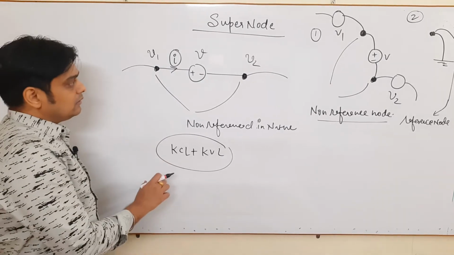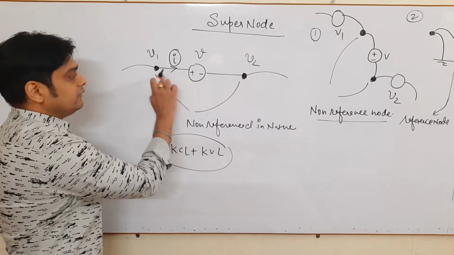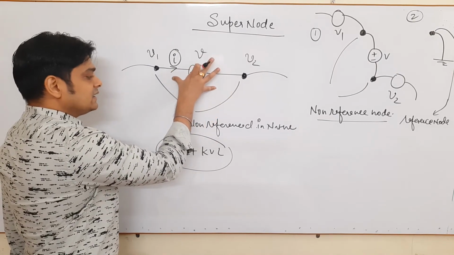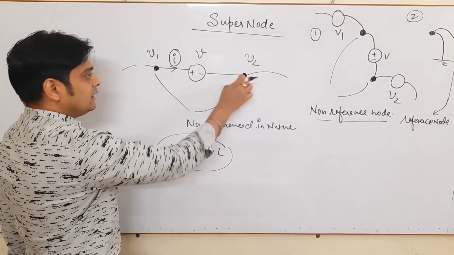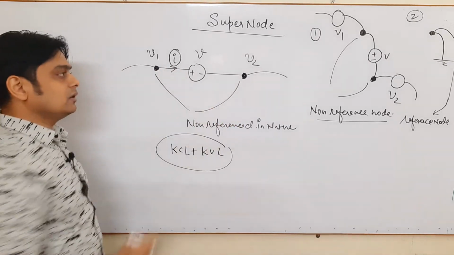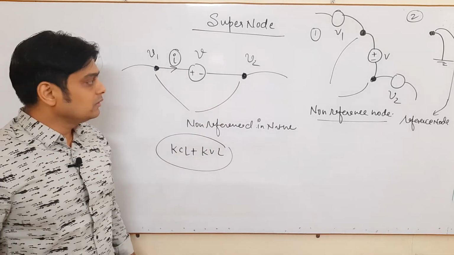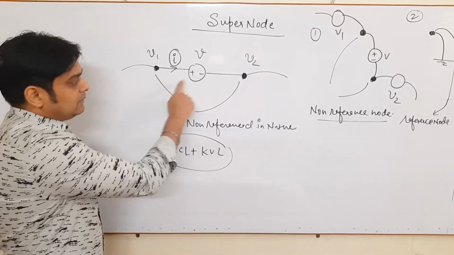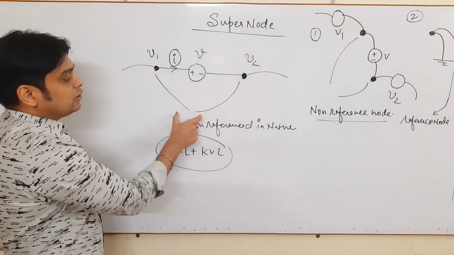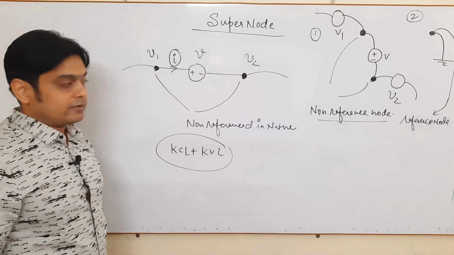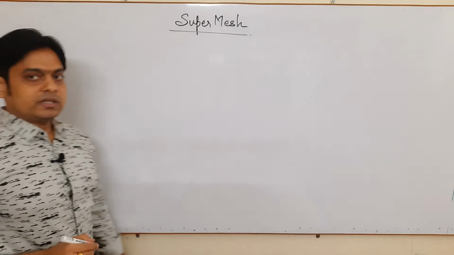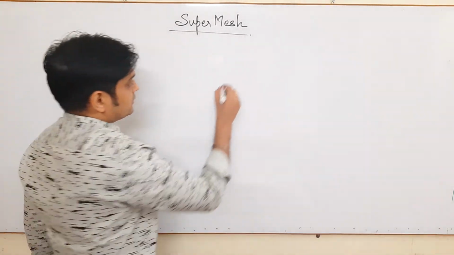But just keep in mind, it is only applicable for non-referenced nodes, not for referenced nodes. This is the supernode.